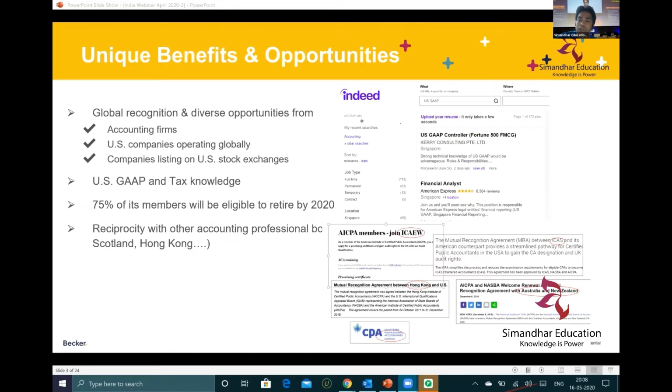This is a first important question. I would like to say that every second company in India is a US company, considering that due to COVID, a lot of the US work is being outsourced to India. And you see that opportunities are just growing for the US CPA qualification. Examples are Deloitte, Capgemini, Accenture, Cognizant, Amazon. So there are a lot of US companies which are hiring for the CPA qualification.